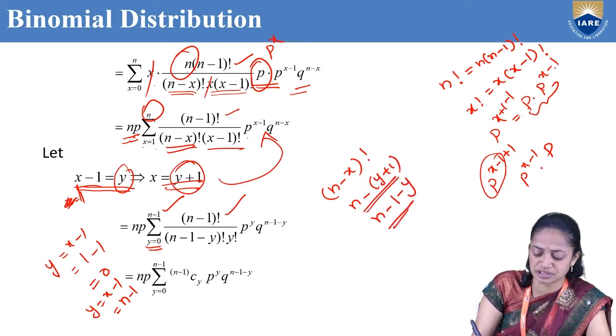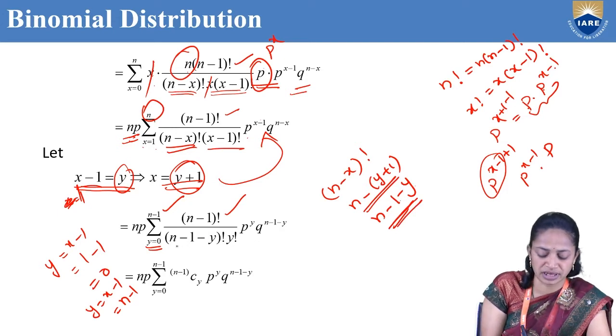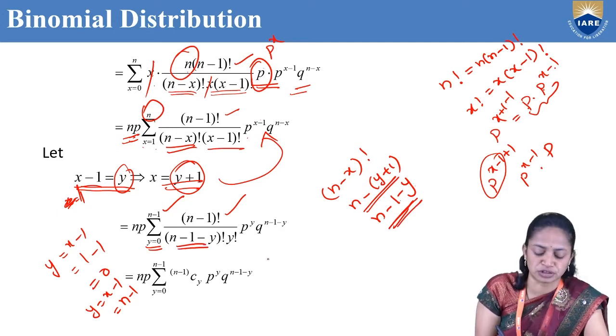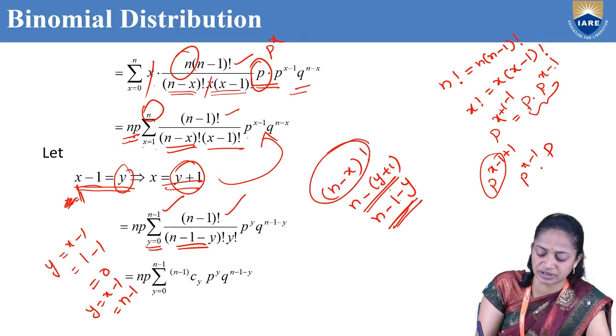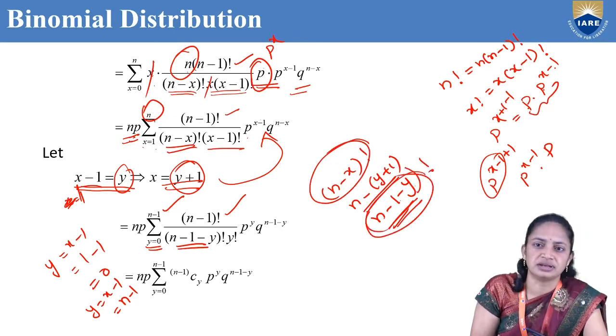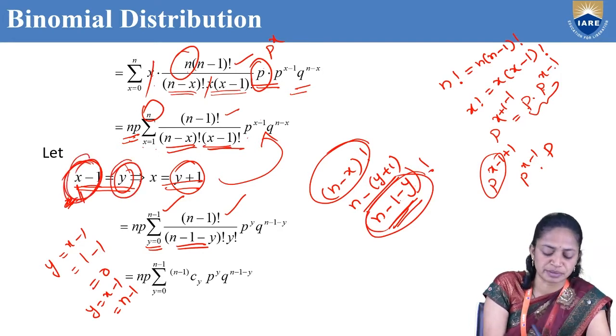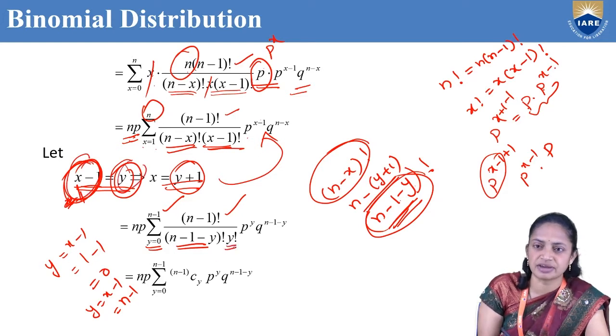So here I am simplifying like this. That is n minus 1 minus y. n minus x factorial can be written as n minus 1 minus y factorial, into... so what is x minus 1? We know that x minus 1 is y. So that's why that is y factorial.